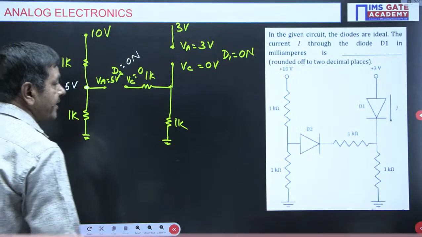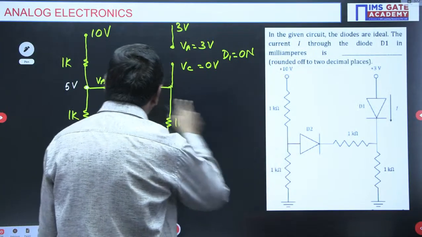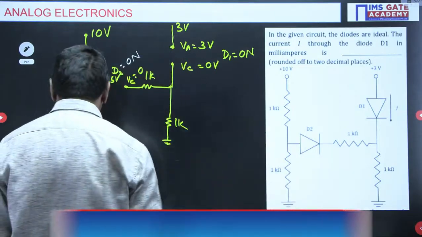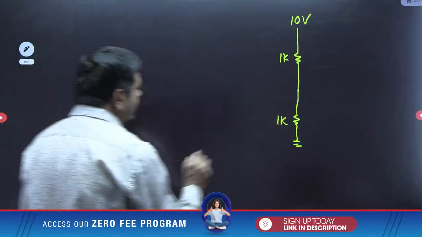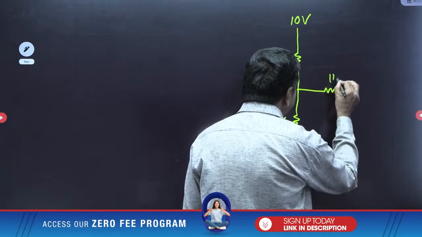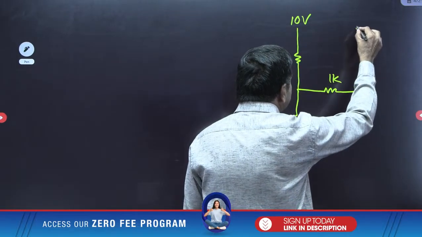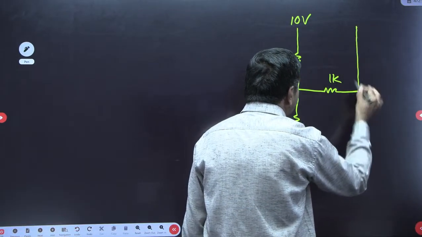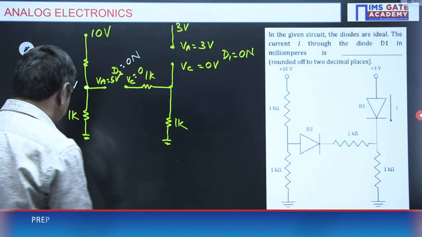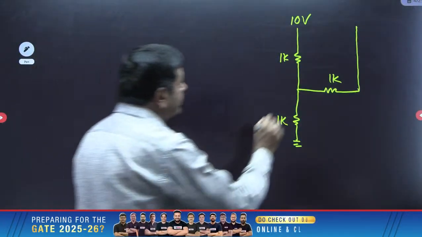And what is also given here now? This diode is on. D2 is on, which means it must be replaced by a short circuit. We have the 1 kilo ohm resistor here, with this 1K resistor. And this diode is also on. D1 is also on. That is connected with what voltage? 3 volts is connected here.